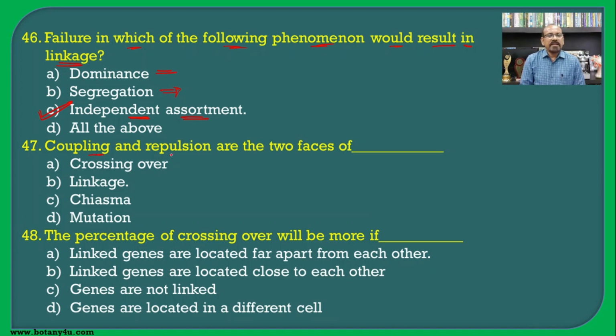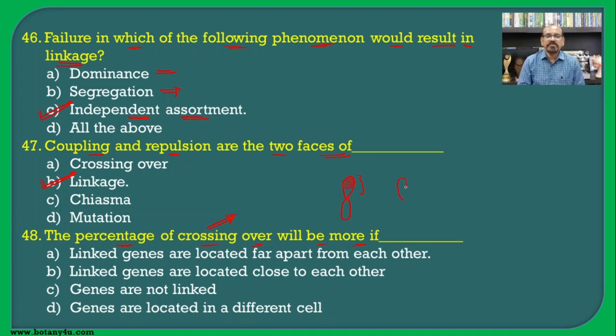Then coupling and repulsion are the 2 phases of linkage. If we see the coupling and repulsion theory, it indicates the linkage of genes or alleles. The percentage of crossing over will be more if the genes are present away from each other. Say for example, this is the chromosome on which the genes are present close to each other; in such cases they will not separate from each other.